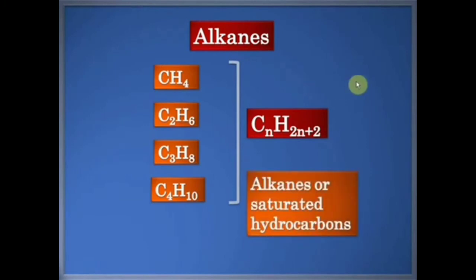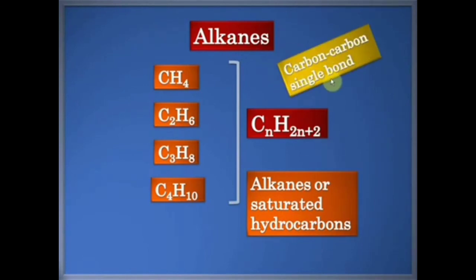Another important fact is that alkanes are also called saturated hydrocarbons. You see, they are hydrocarbons which do not have any double bond. Hydrocarbons which have only single bonds in them and which do not have any double bond are called saturated hydrocarbons. Understood? Carbon-carbon single bond is present in alkanes.